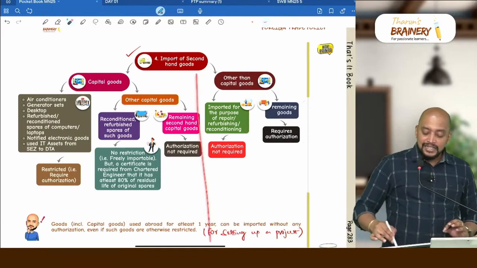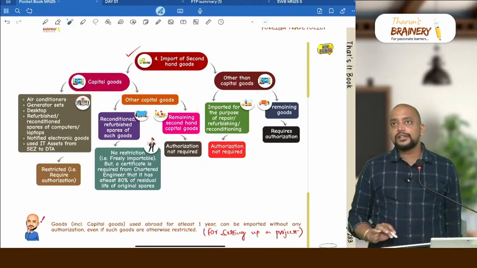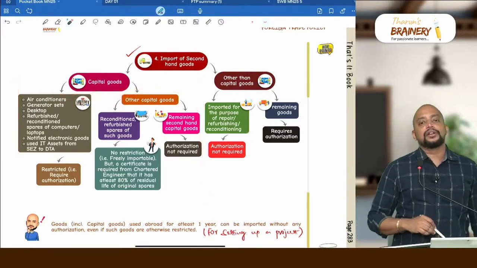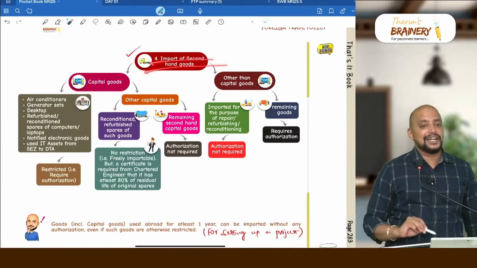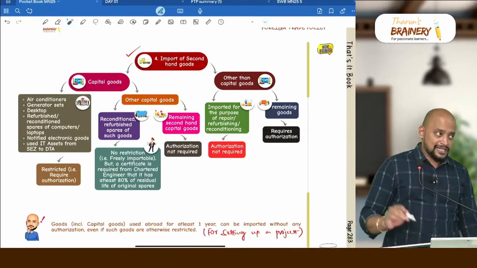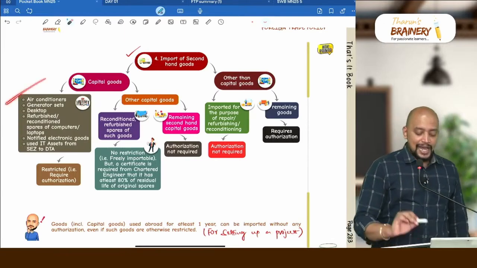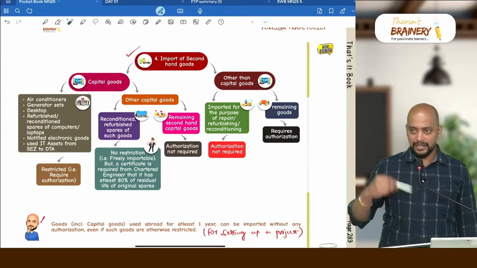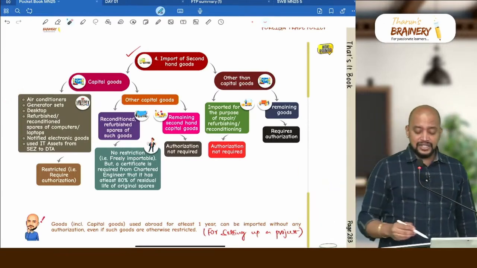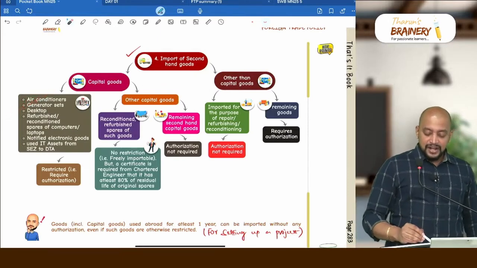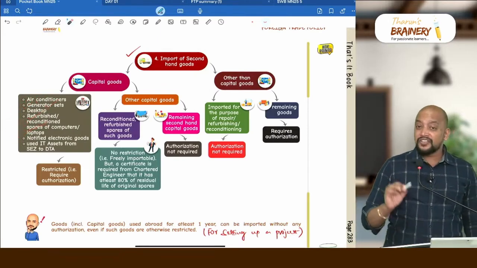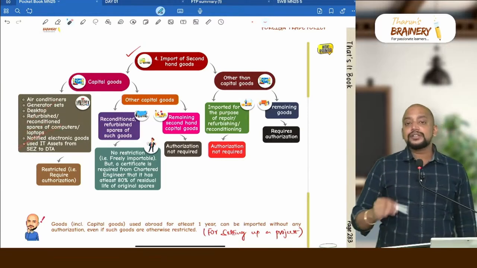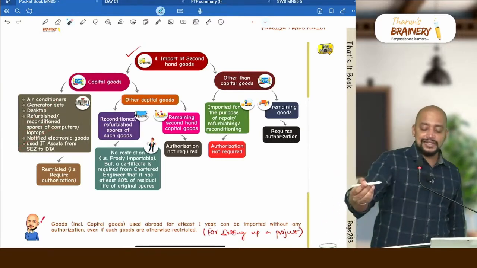Very simple case. Suppose if it is capital goods, they have given some list of capital goods. Definitely that is going to spoil our environment when you are importing in second hand form. So that's the reason why that always requires authorization. What are they? Air conditioner, second hand AC which will emit CFCs, and generator sets, desktop, refurbished or reconditioned spares of computers or laptops, notified electronic goods and used IT assets from SEZ to DTA.